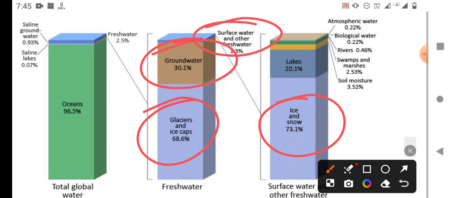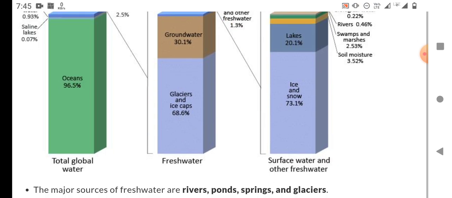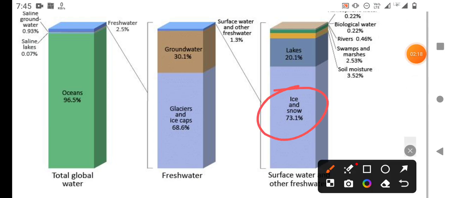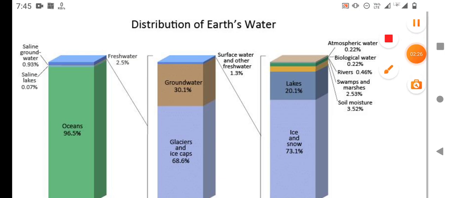This is the lowest. In surface water and other fresh water, that means snow and ice cover around 73.1%, lakes 20.1%. This is the various distribution.